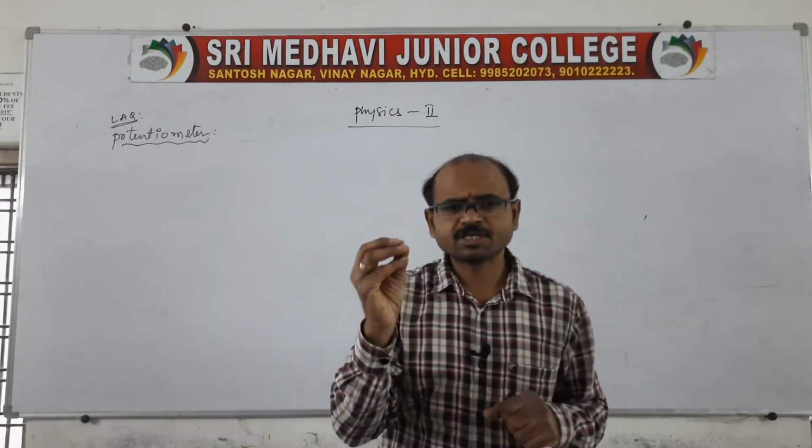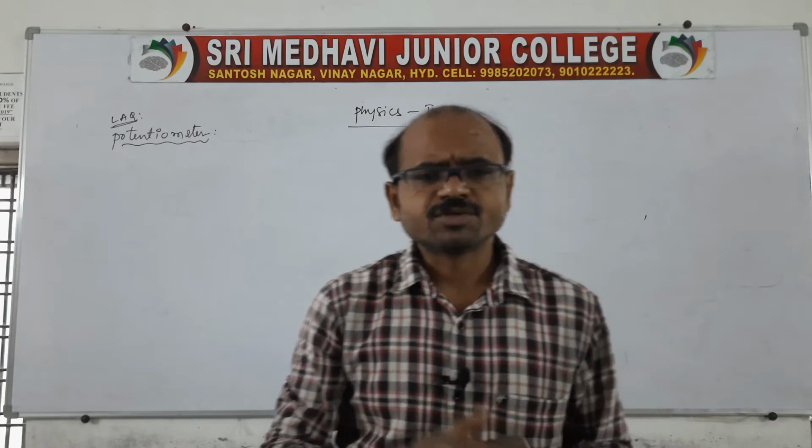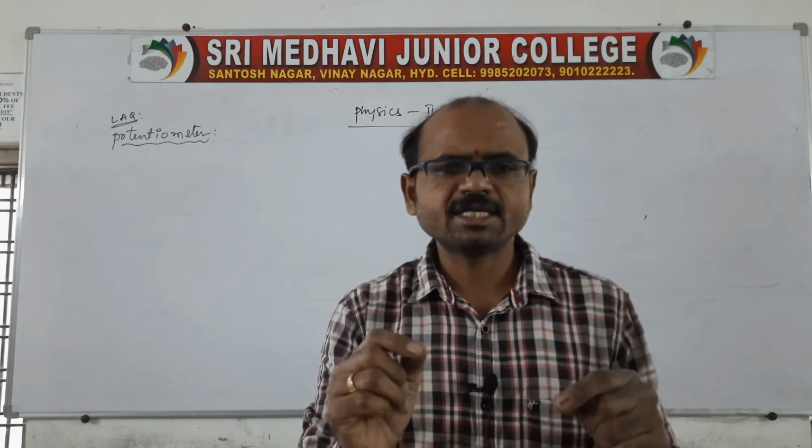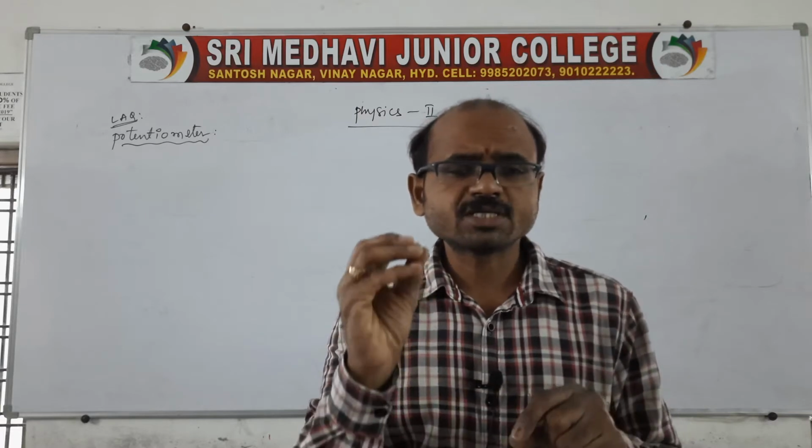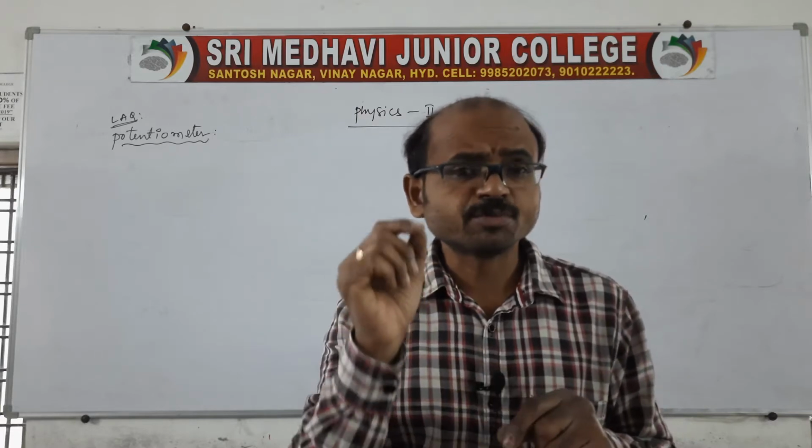So the potentiometer is an instrument or a device which is used to provide the constant EMF. It is the device which gives the constant EMF, or it is a source of EMF. It also measures the potential difference between the 2 points.